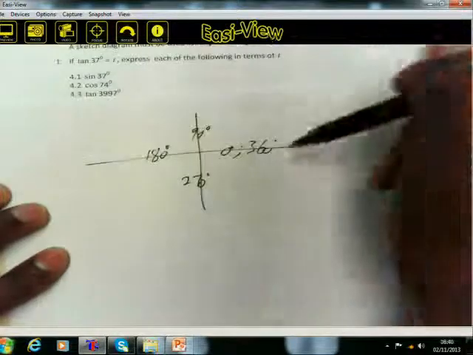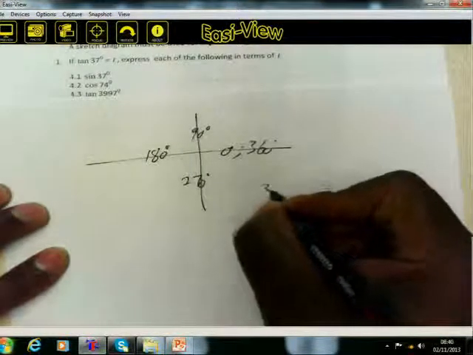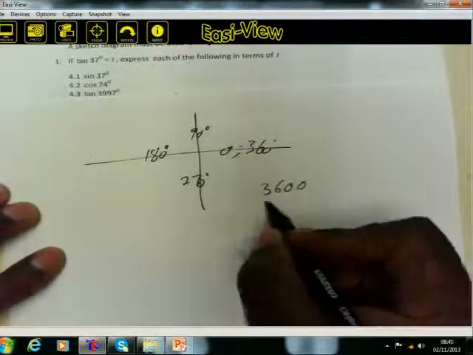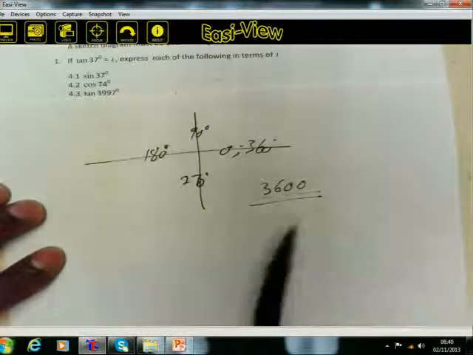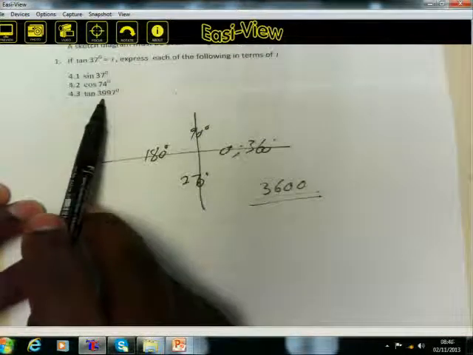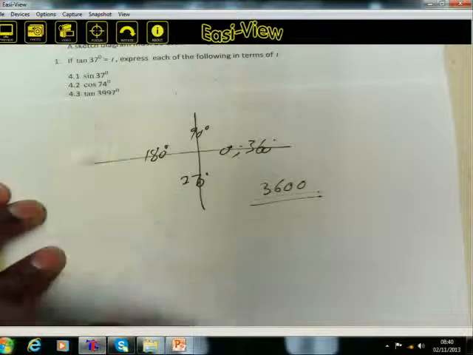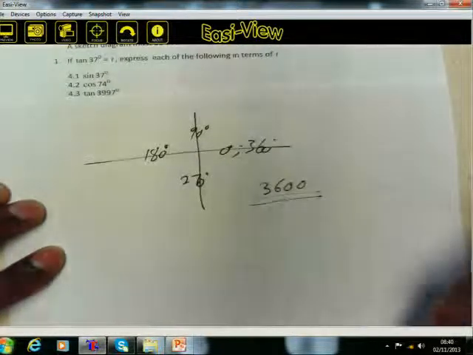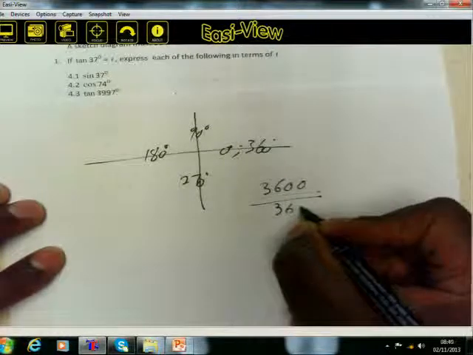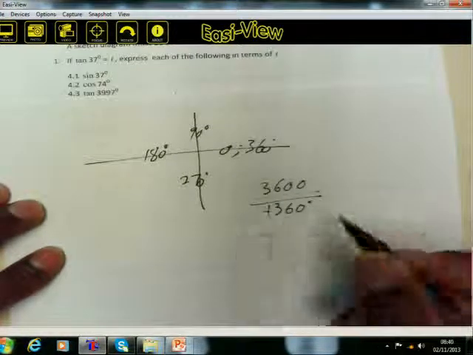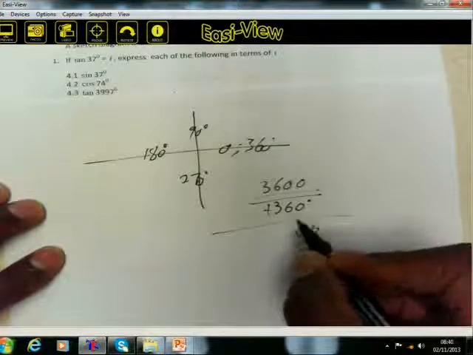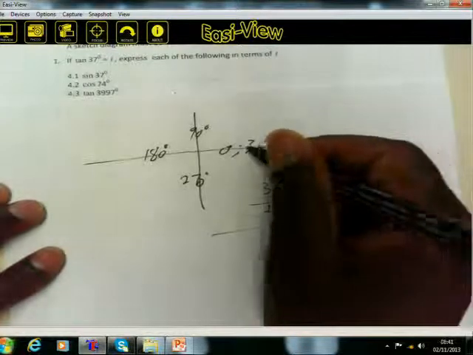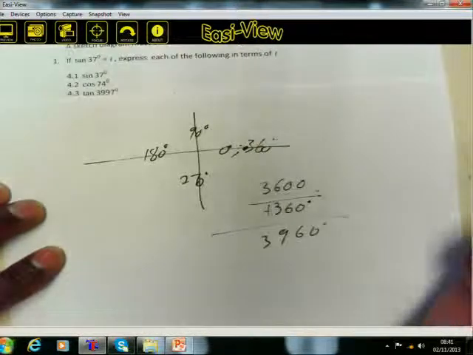10 revolutions will then give you 3,600. So the question is, if you've got 3,600, what must we do to 3,600 to get 3,997? Let's add another revolution. A revolution is 360 degrees. If you add that, you'll end up with 3,960 degrees. You're still at that particular point again.